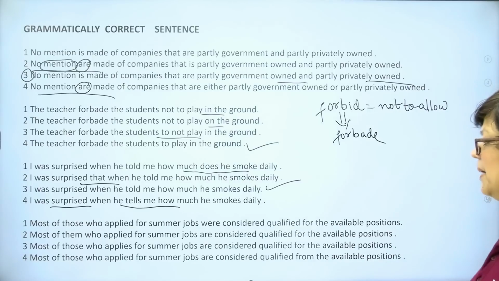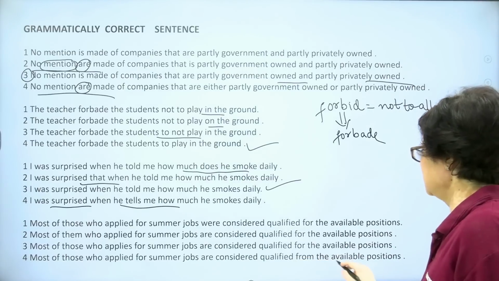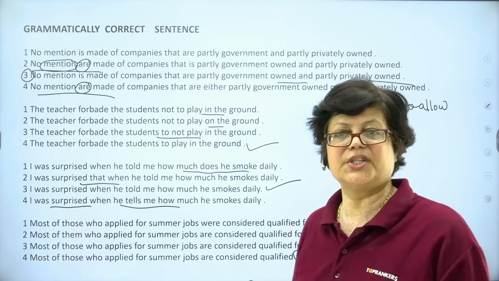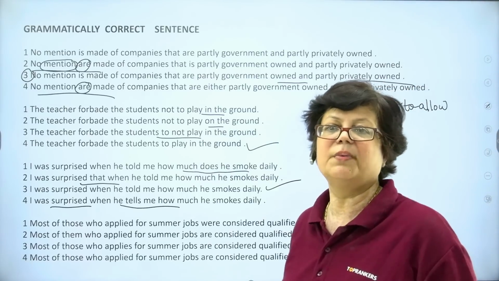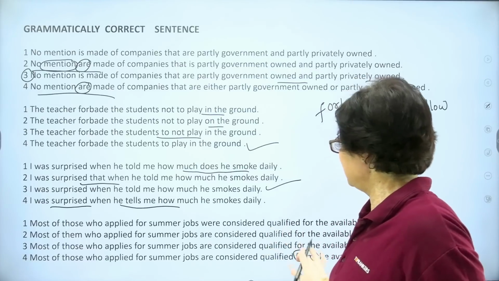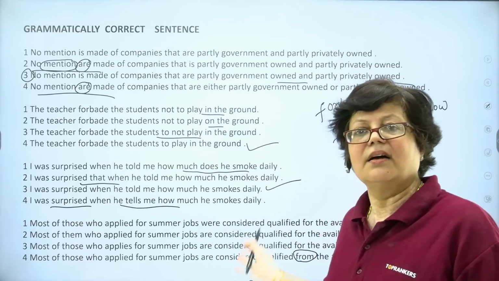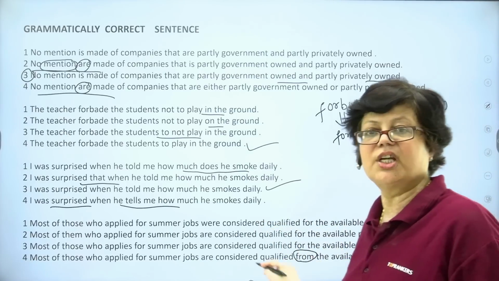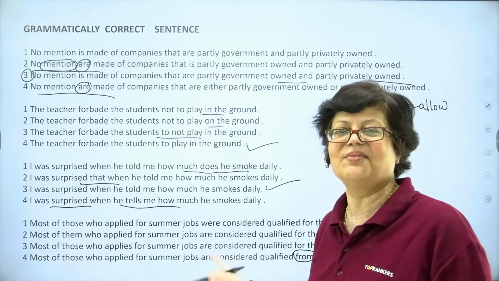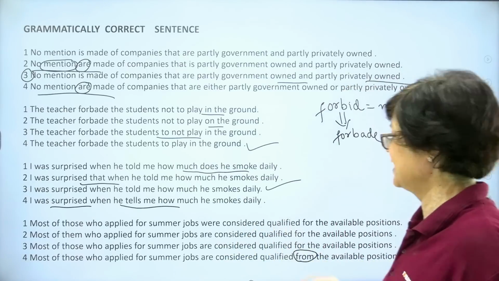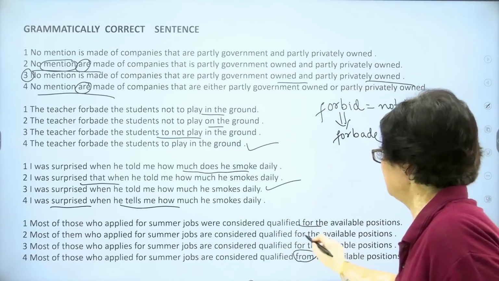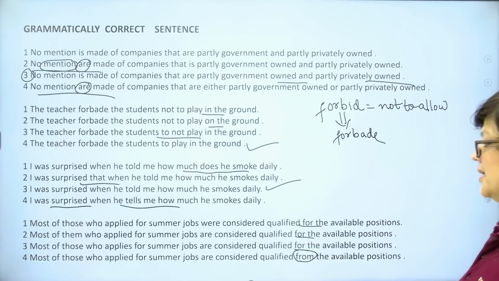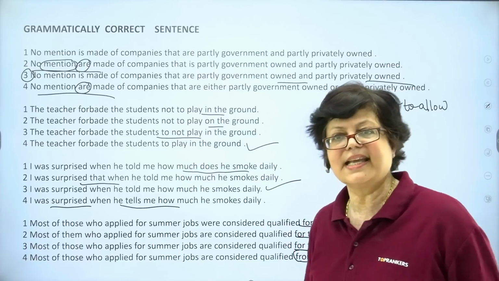Most of those who applied for summer jobs are considered qualified from. This is a wrong preposition. The correct preposition should be for. Now let us see in which all sentences for has been used. So you can see in all these above mentioned 1, 2, and 3, the preposition which has been mentioned is for, right? For the available positions, for the available positions. Now, look at the third sentence.